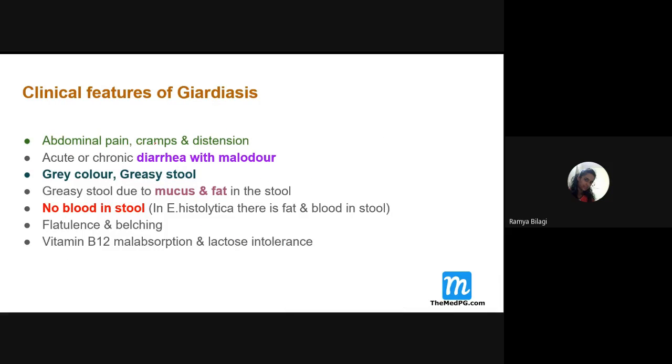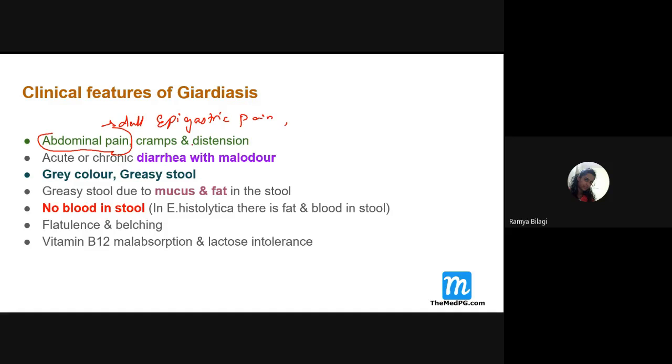Now let us see the clinical features of giardiasis. Very important, the patient will present with abdominal pain, especially where is the pain? It is dull epigastric pain. Dull epigastric pain is one of the classic clinical presentations.